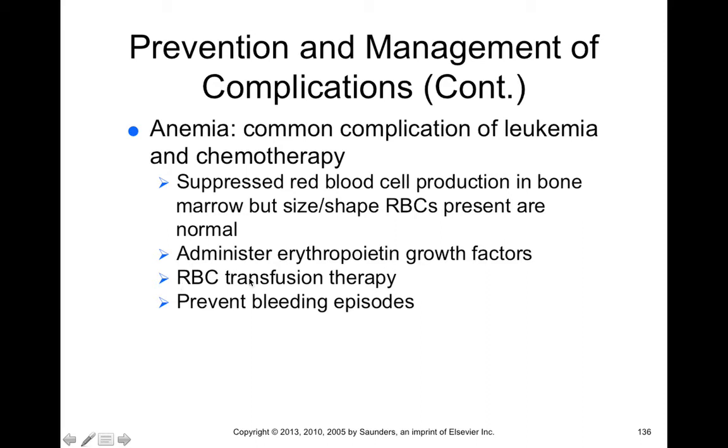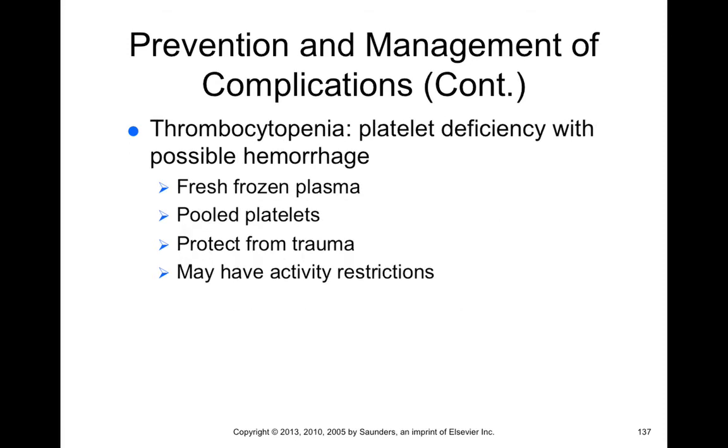You can also have red blood cell transfusion, where you can just temporarily administer red blood cells into someone's body, and also prevent any bleeding episodes, and therefore reduce excessive loss of red blood cells.